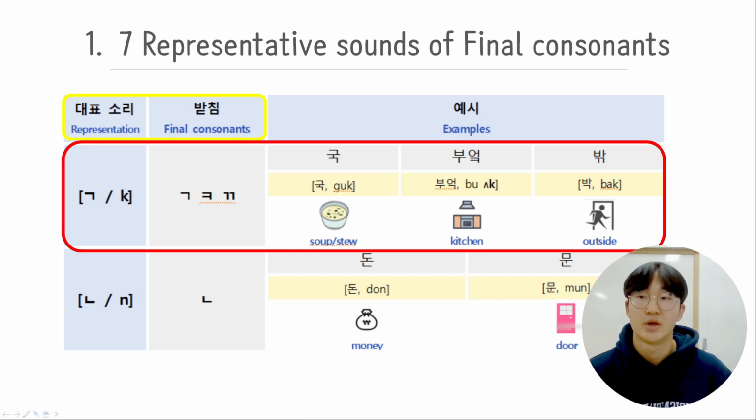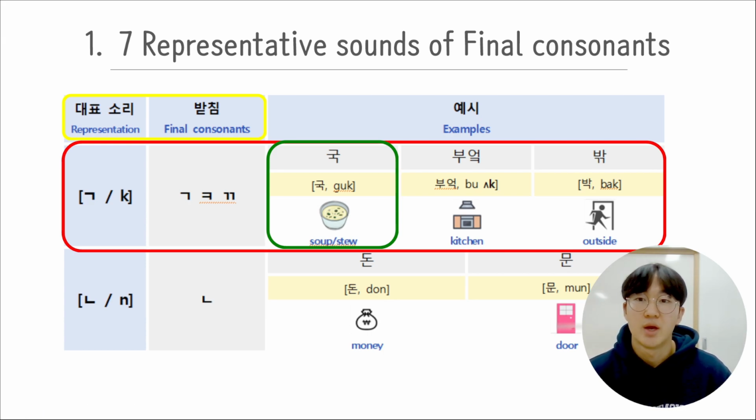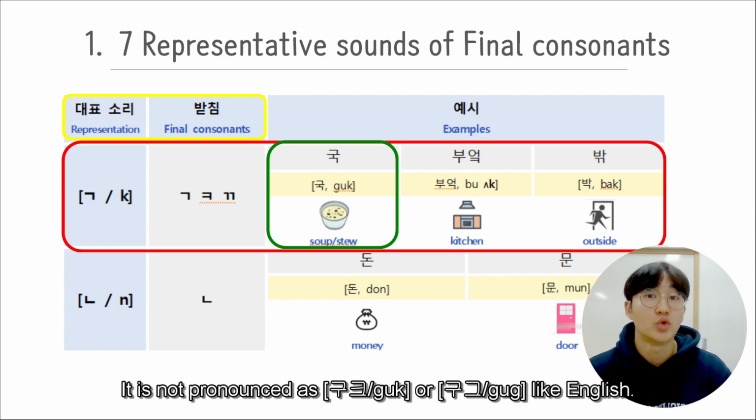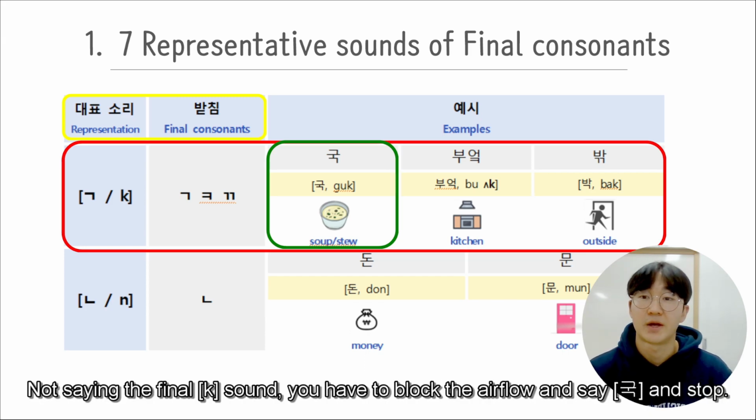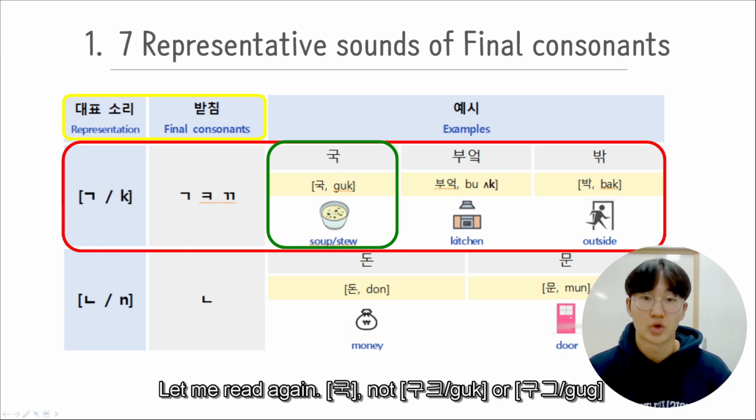For instance, the final consonant of 국 is 기역. So naturally you read the final consonant as G and pronounce it as 국. It is not pronounced with a K sound like English. Not saying the final K sound, you have to block the airflow and say 국 and stop. Do you understand? Let me read again. 국, 국, not 국 or 국.